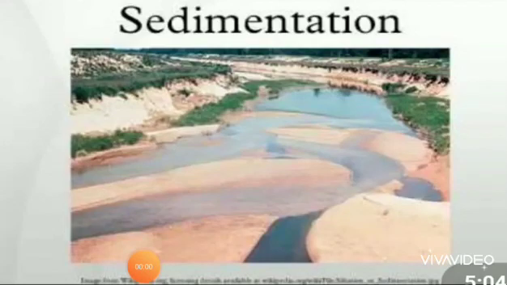Therefore, water should be treated and purified before it reaches our home. So, purification is very essential, right? In conventional water treatment plants, water is subjected to different processes for purification. Let us see the purification methods one by one.